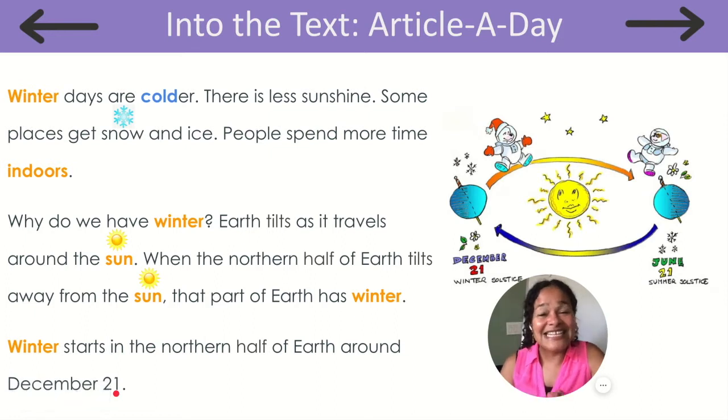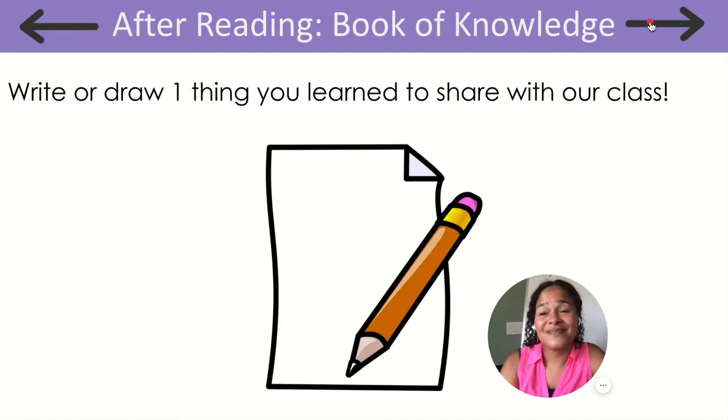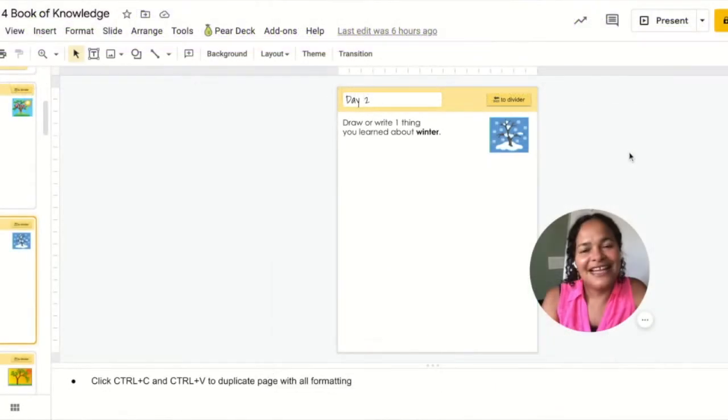All right, friends, now it's time to take out our book of knowledge. Grab your notebooks or a piece of paper and something to write with. I will take out our class book of knowledge, and we will write or draw one thing you learned to share with our class. Let's go to day 2. The task is draw or write one thing you learned about winter.